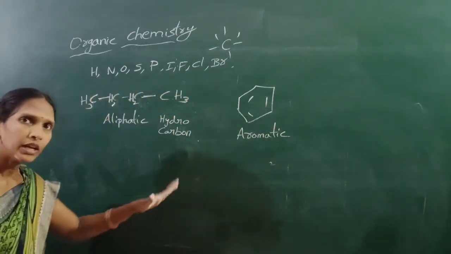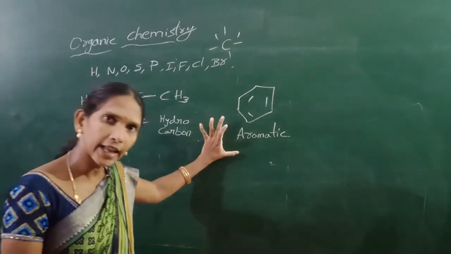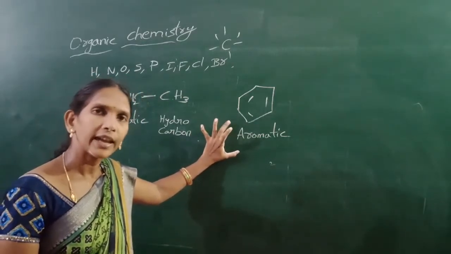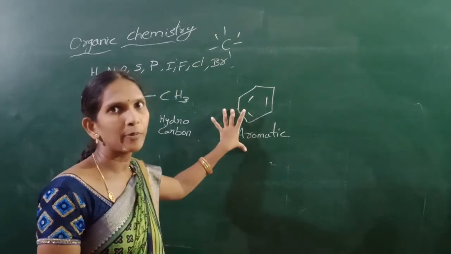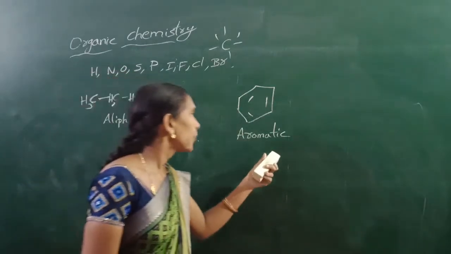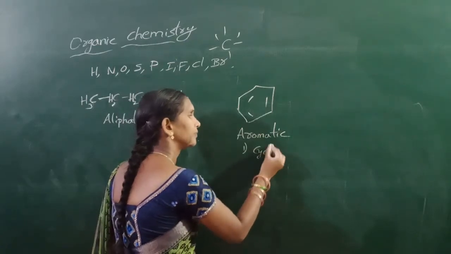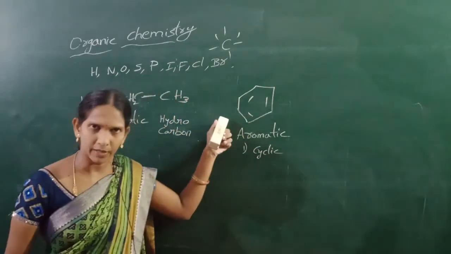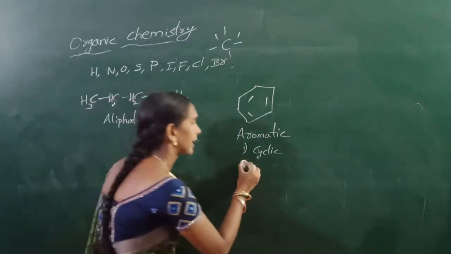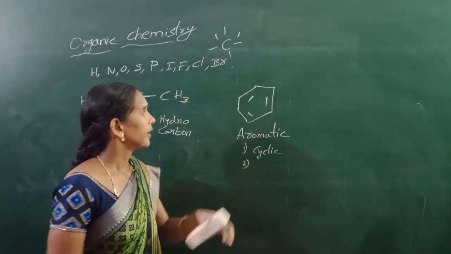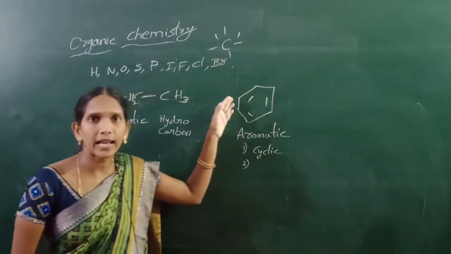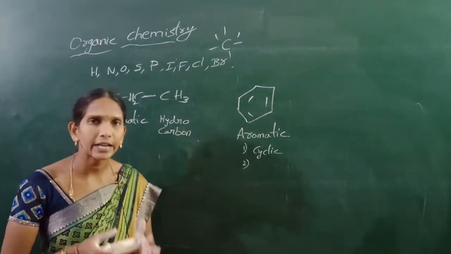Okay, if a compound is aromatic, the compound must contain, first, a cyclic structure. The second point is the compound must contain delocalization, that is alternate double bonds.